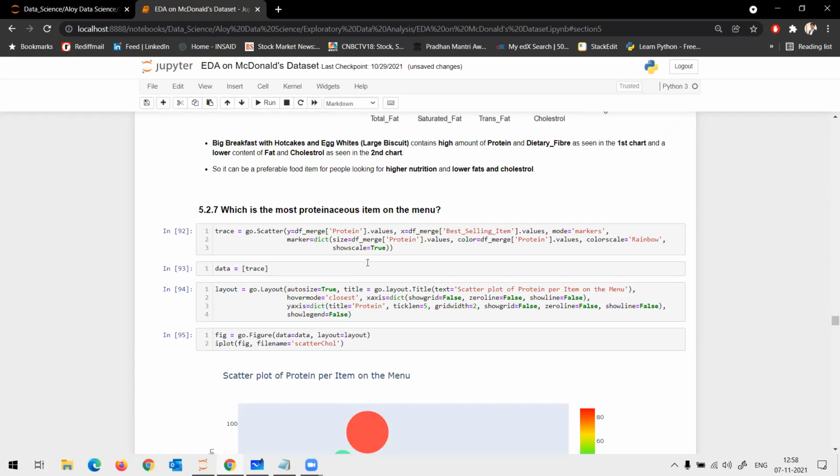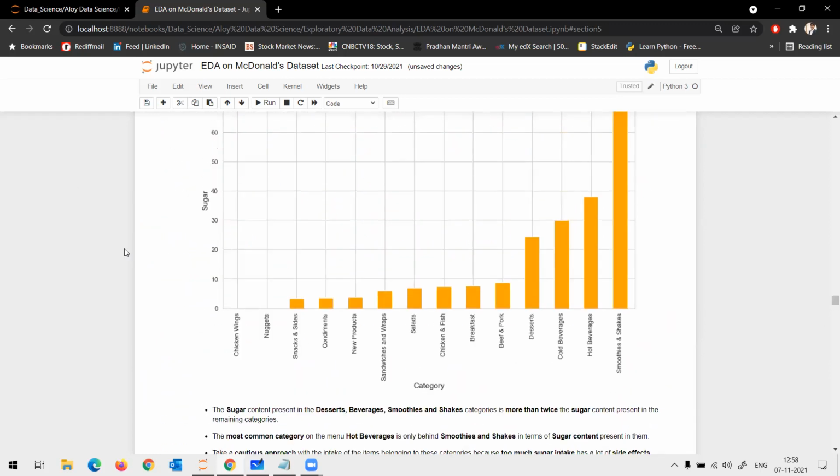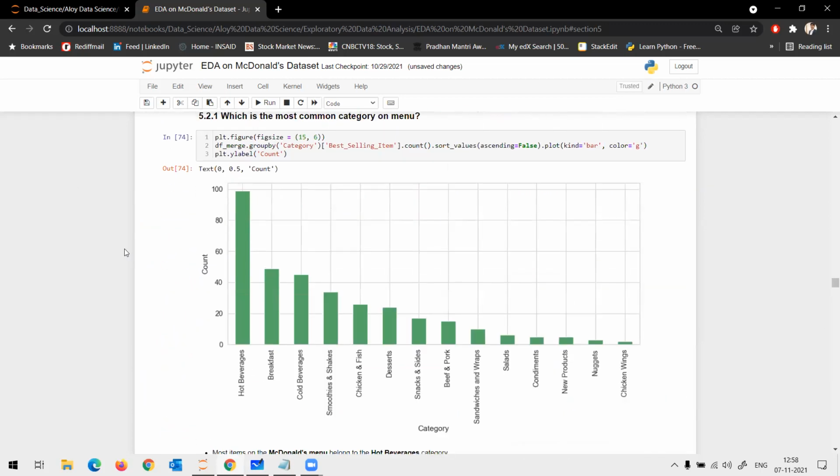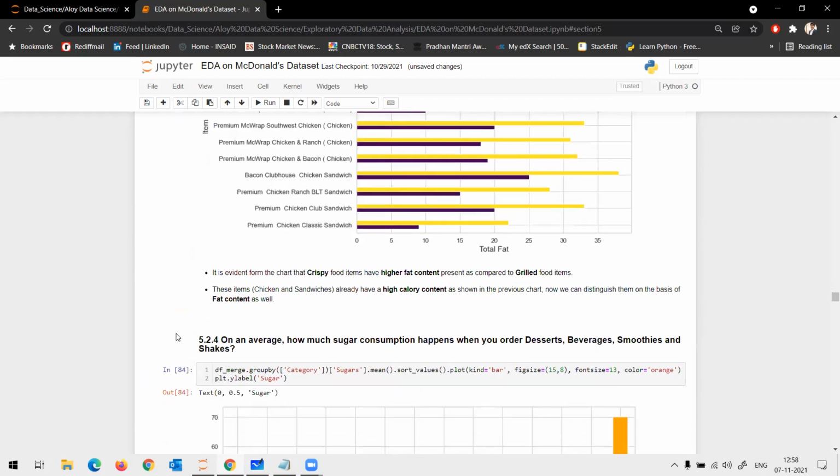Do I make any changes in the code? It's basically the same code I used earlier, but here I use scatter, not scatter geo. Scatter geo is a scatter plot on the geographical map. This is basically a simple scatter plot.